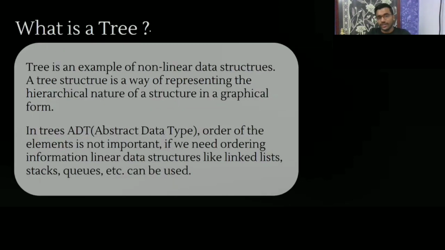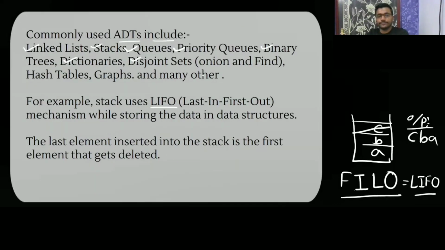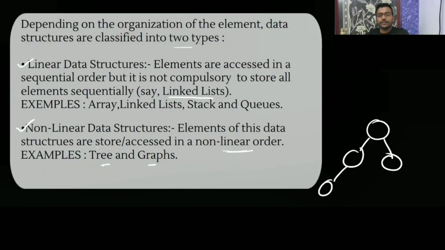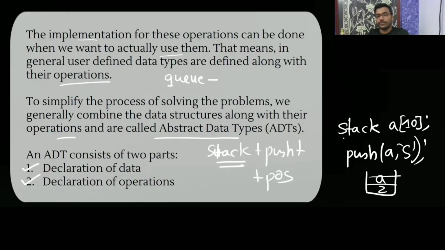Now, what is tree? Now, this we require for our binary heap. So we are going to implement binary heap by using tree. Now, what is tree? Tree is an example of a non-linear data structure. It's an example of a non-linear data structure. Okay, means it is not going to be accessed sequence-wise. It can be accessed in any order. See what it is saying. So the elements are stored and accessed in a non-linear order. Okay, not linear-wise, non-linear order.